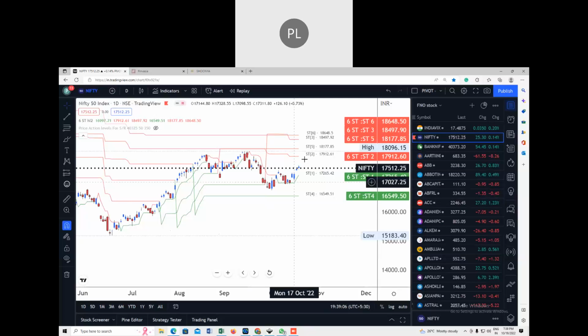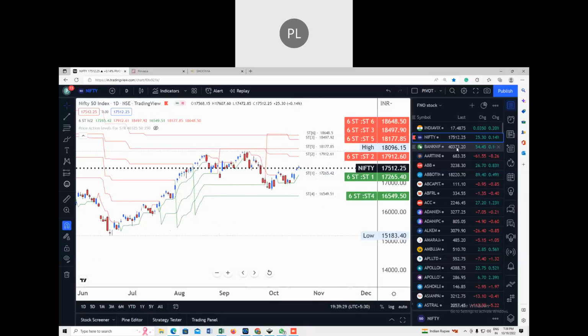Unless and until both these levels are breached, we cannot find a perfect trend. If it breaches on the lower side, you can expect the market to come down to 16,549, and if it breaches on the upper side, since there are 3 immediate resistances, you cannot see that big a move on the upper side.